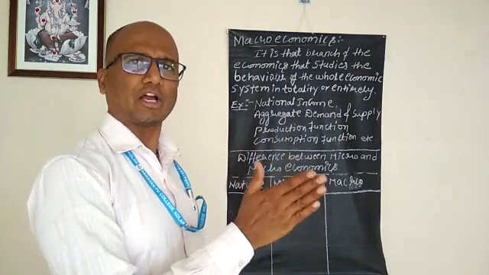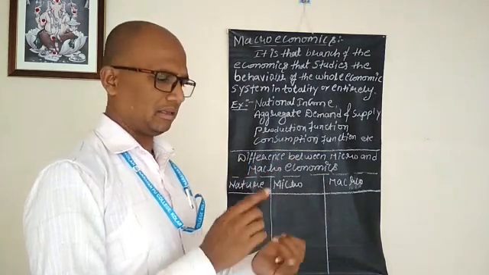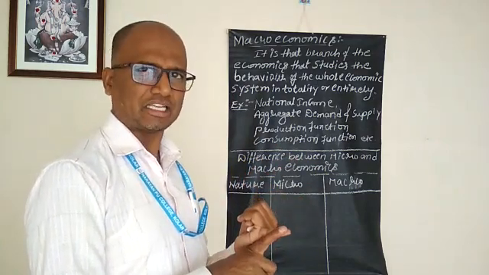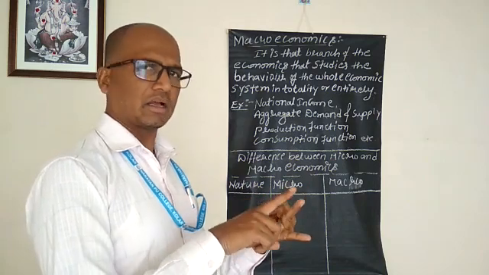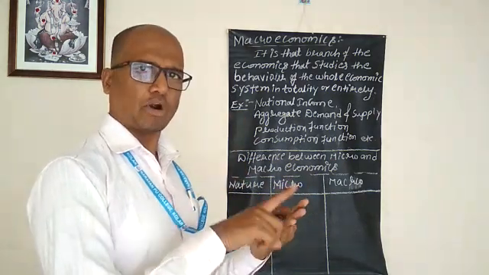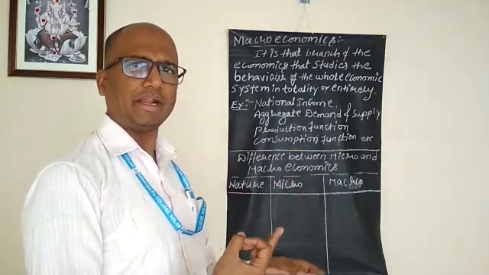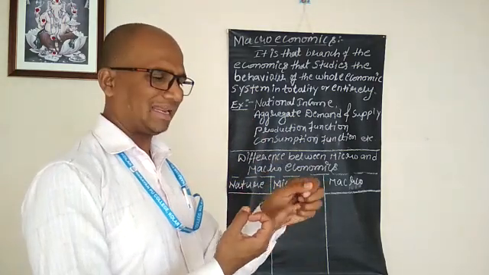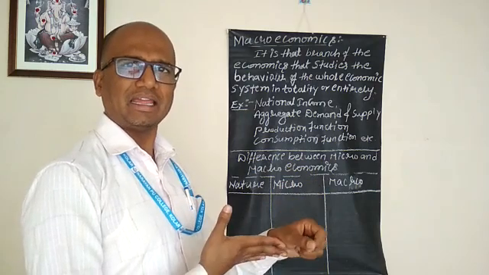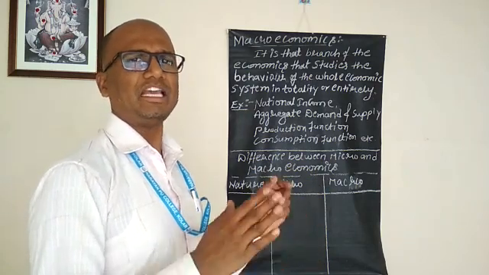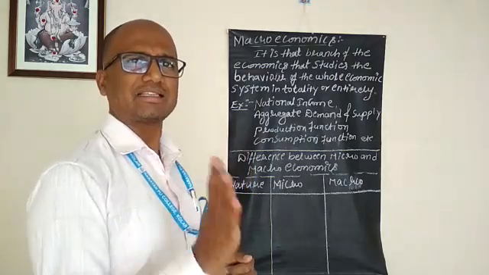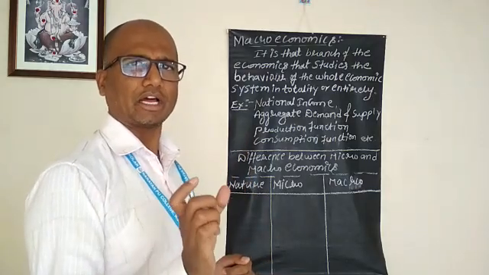Under macroeconomics, national income is studied, consumption function, production function, employment, unemployment, output, aggregate demand, aggregate supply. These are the best examples for macroeconomics.